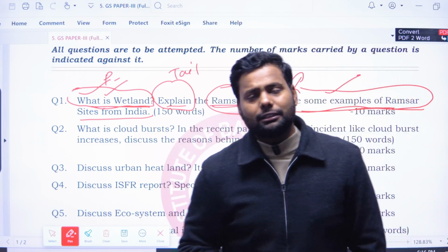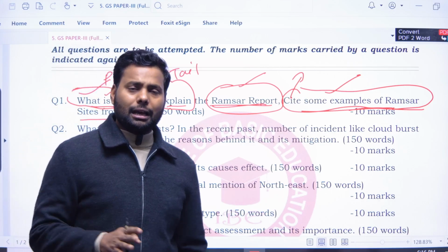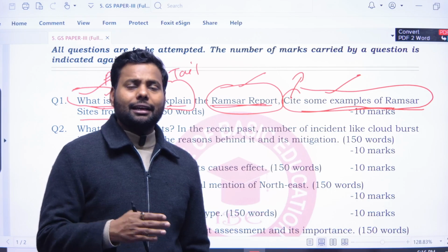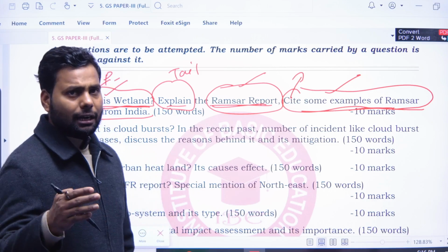So these types of questions are very important because this year so many Ramsar sites are being added to the list of Indian Ramsar sites.